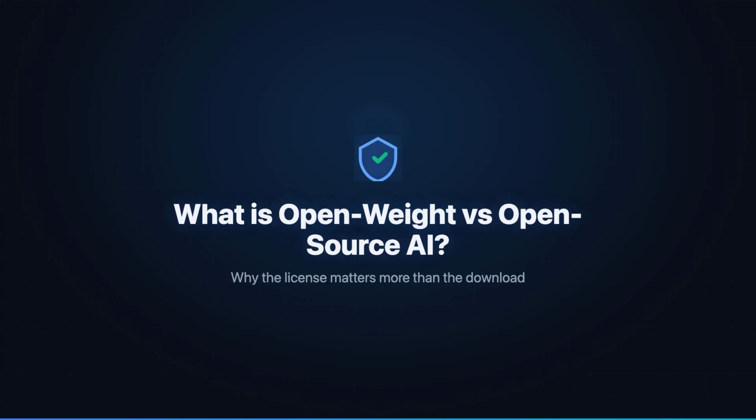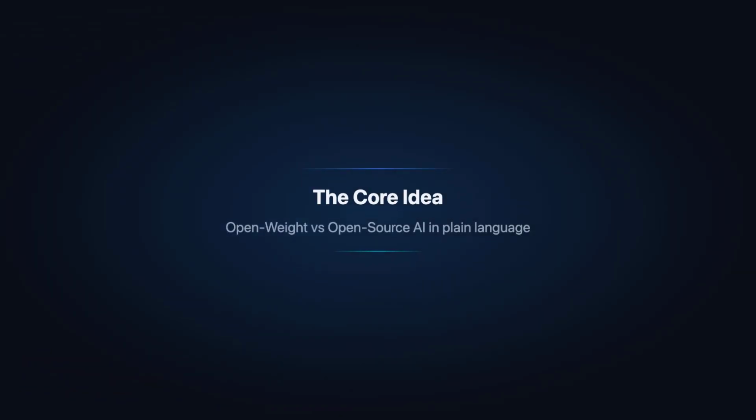In the next few minutes, we cover what each term really means, how licenses differ, and why reading them protects your right to build. Let's start with the core idea behind open weight versus open source AI.